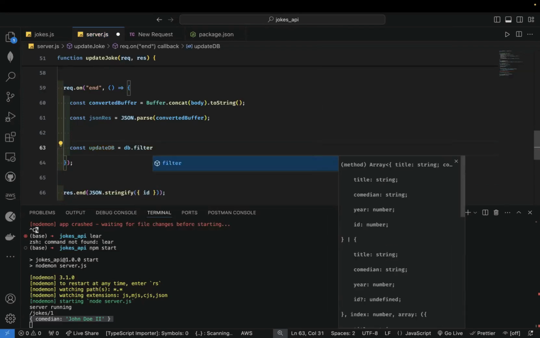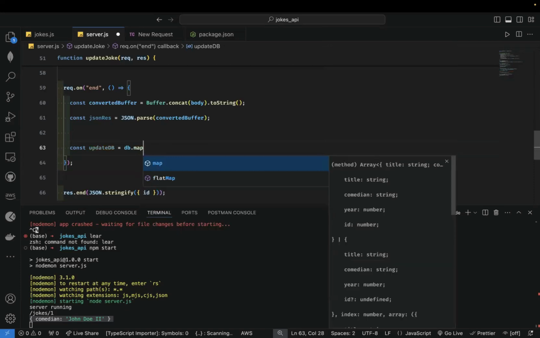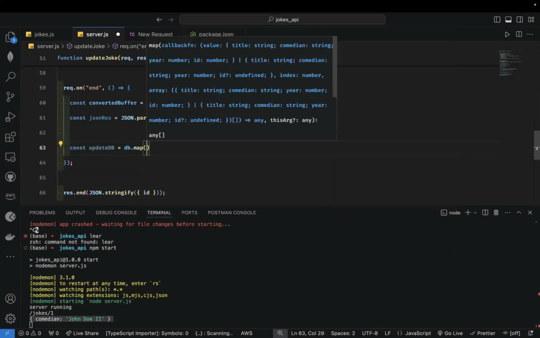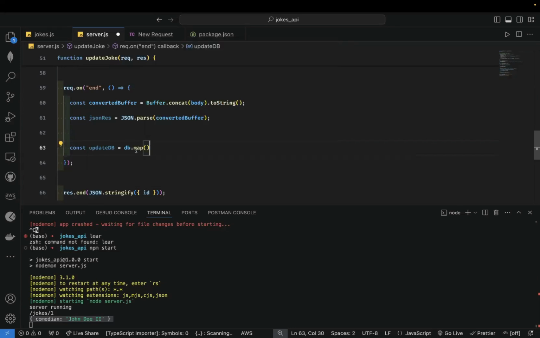db.filter or db.map. Okay. So I'm going to map now. Should I map or should I find?